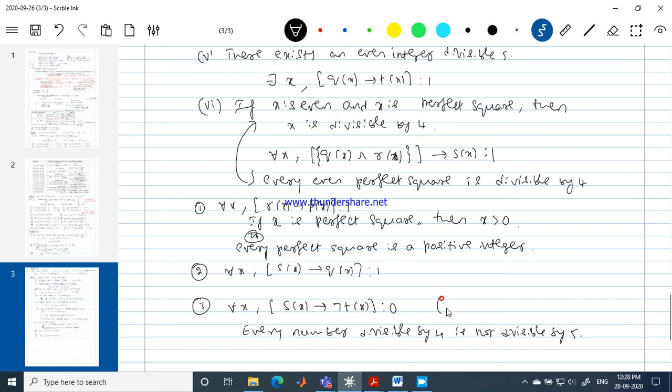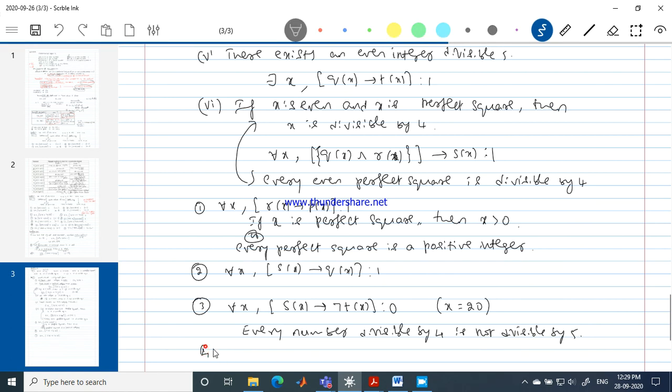False statement. Give me an example to say it is a false statement. Very good, x is equal to 20. So 20 is divisible by 4, it is also divisible by 5. So it fails. It is a false statement. So very good. Please try this last example.